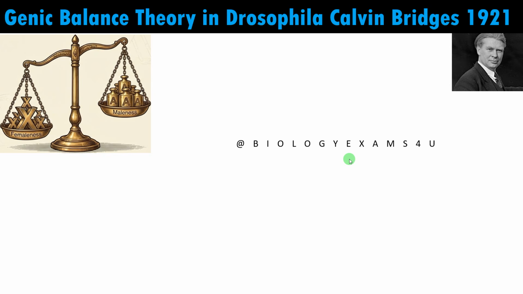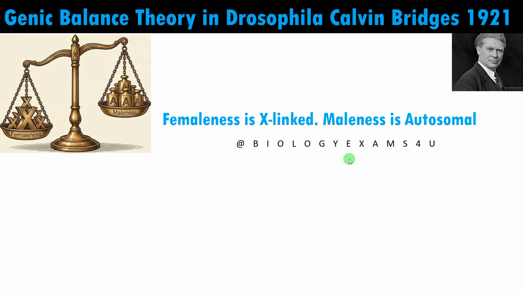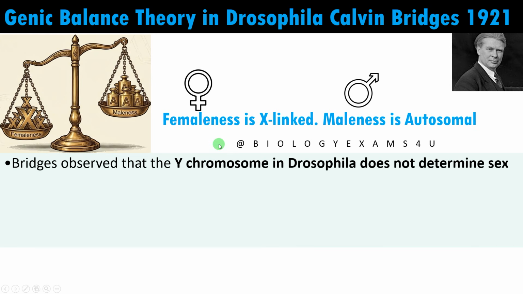It was proposed by Calvin Bridges in 1921, and this was a summary of the findings. Autosomes are responsible for maleness, whereas femaleness is determined by the X chromosome. He observed that the Y chromosome in Drosophila does not determine sex. It is only required for male fertility.